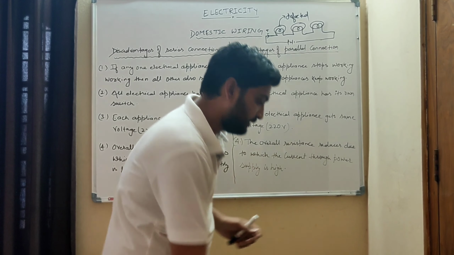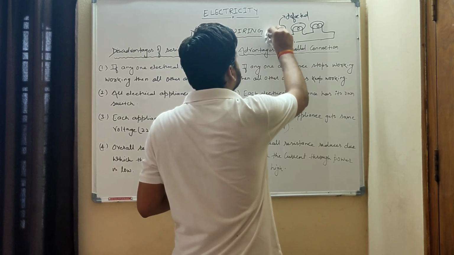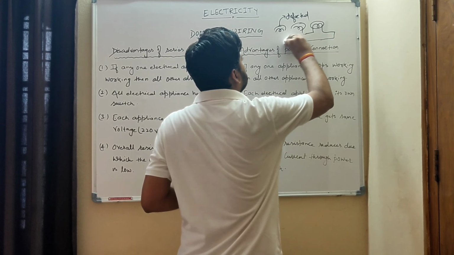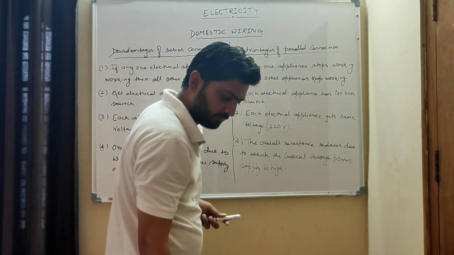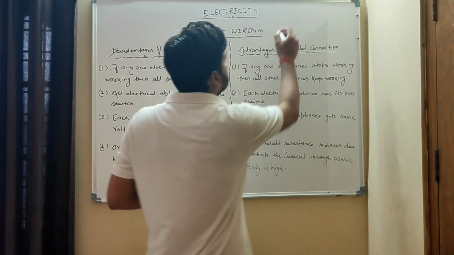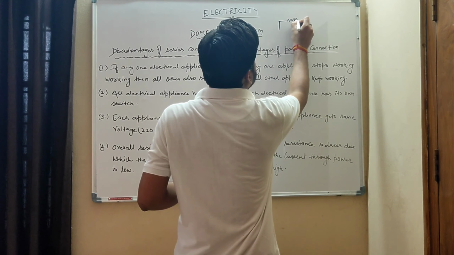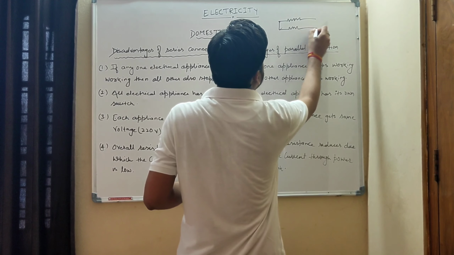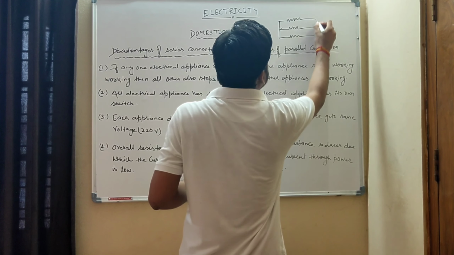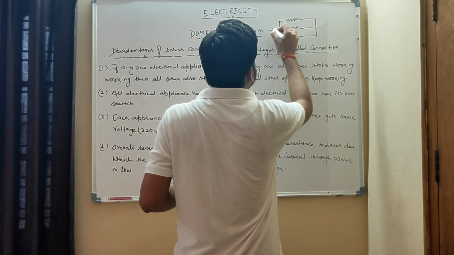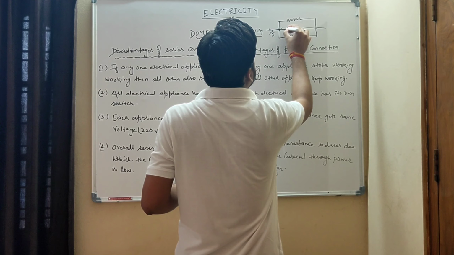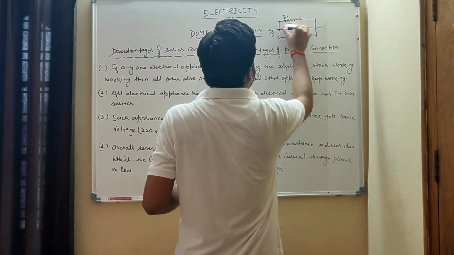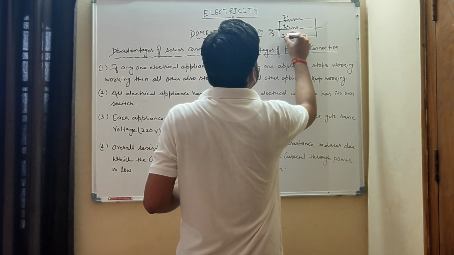If you see here, one resistance means one bulb is this, another bulb and the third bulb. All are connected to a battery and the current is coming from here. As it reaches here, current divides into 3 bulbs: I1, I2 and I3.